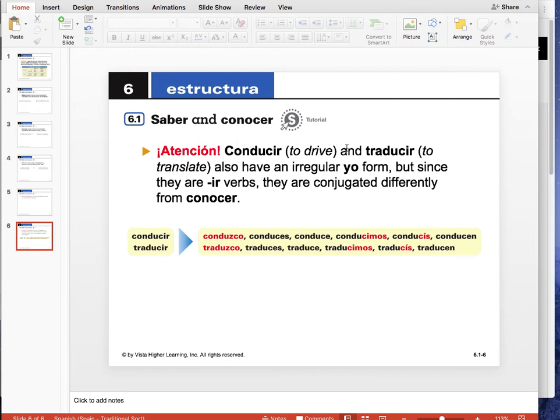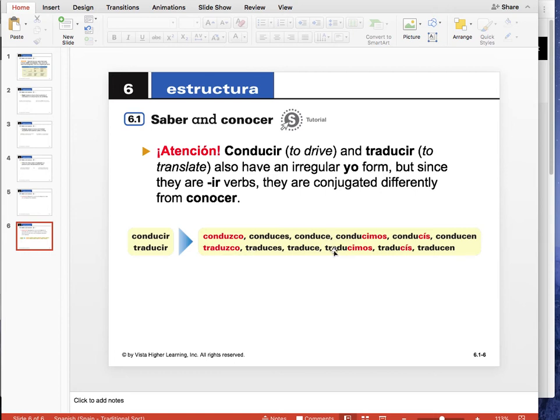Further, conducir y traducir also have an irregular yo form, but since they are IR verbs, they are conjugated differently from conocer. I mean, there are some similarities, but the difference is just in the nosotros form, because we don't need to worry about the vosotros form, right? So you say, to drive, conduzco, yo, and I translate, traduzco.